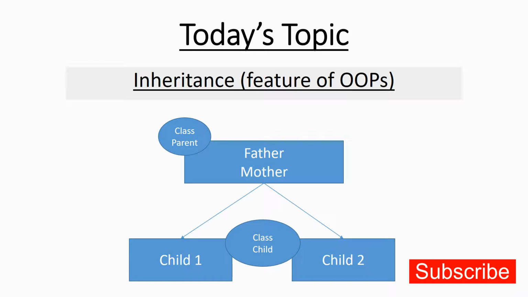So in this real life example, we have a class parent, and then we have child 1 and child 2. Both these child 1 and child 2 belong to the class child. Okay, so we can say that the class child has been inherited from the class parent, right?